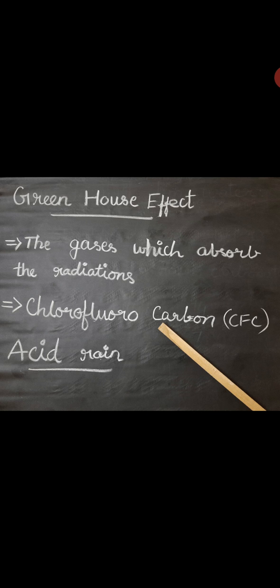Whatever the industries have, the wastewater and chemical water, everything is released into the rivers, and because of that the whole river is getting spoiled. So instead of passing the water into the river, we have to do proper disposal. Because of that also, we can avoid acid rain. So these are the prevention measures.